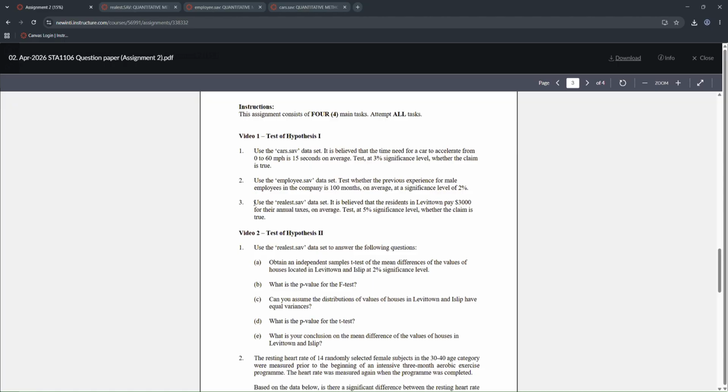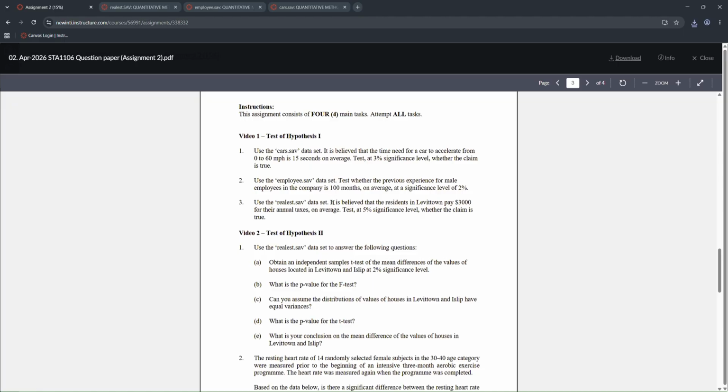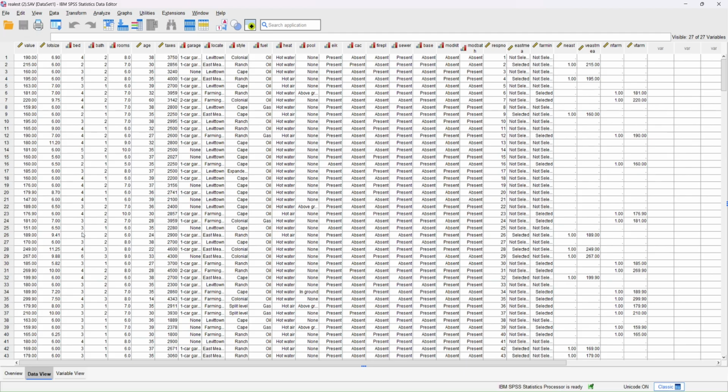So for question 3, we will have to use the Realize SAV set, and you have to download it too. So yeah, I have downloaded it. It is believed that in Levittown they pay 3,000 on average, and the significance level would be at 5%. So it's the same thing, test whether the claim is true. And here I already downloaded the Realize SAV set.